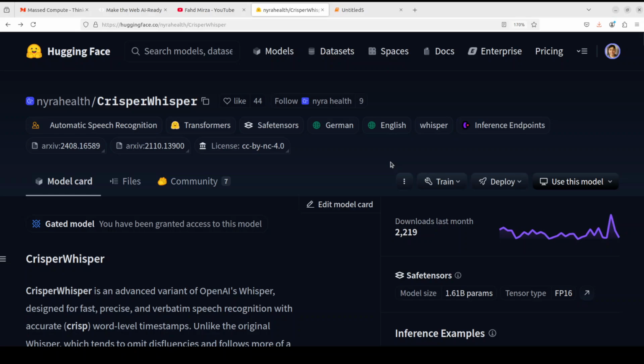And you can find a lot of other examples and details on the Hugging Face page. I will drop the link to it in the video's description. Check it out. Let me know what you think.